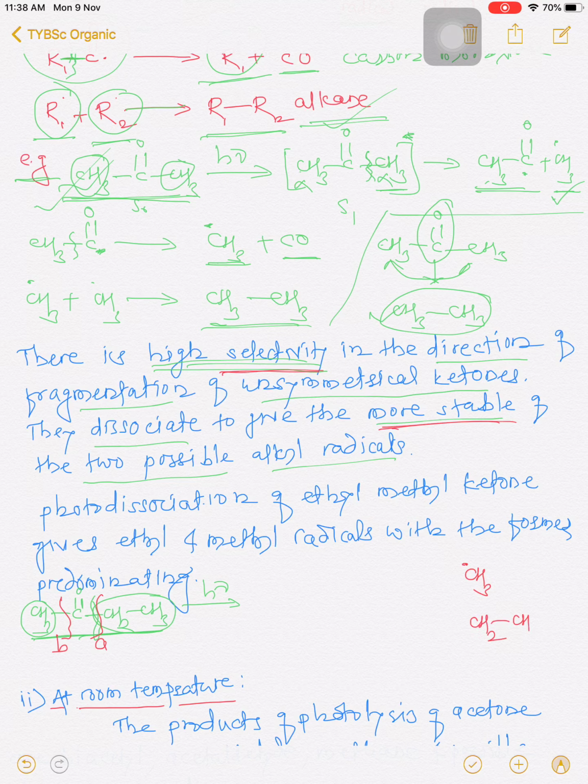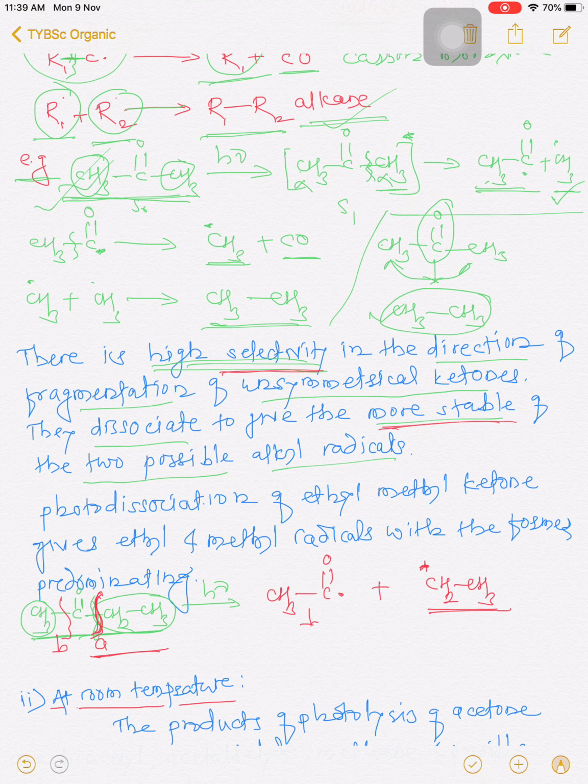Out of CH3 and CH2CH3, the ethyl radical is more stable than the methyl radical. So therefore the fragmentation of this molecule takes place at the right hand side, and we are getting CH3CO radical plus CH2CH3 radical. This radical is more stable, therefore the fragmentation takes place at the right hand side.